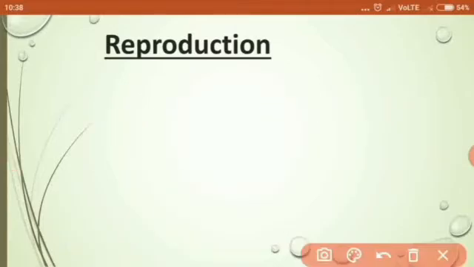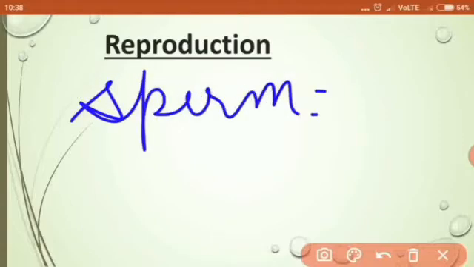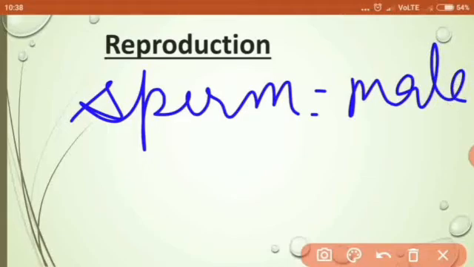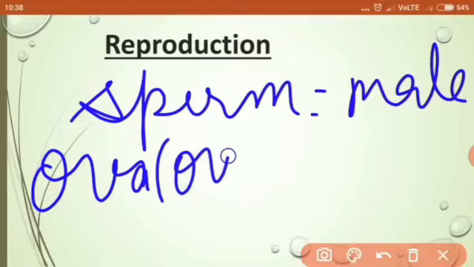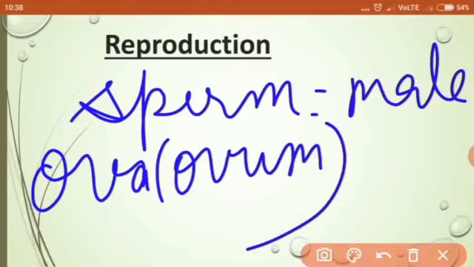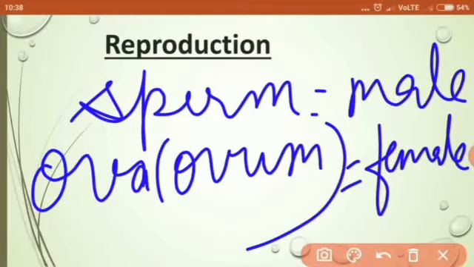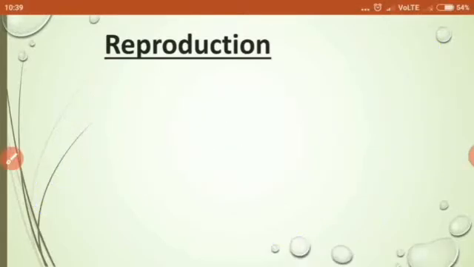The male reproductive cell is called sperm, and the female reproductive cell is called ova. Ova is the plural and the singular is ovum. Now let us study the structure of sperms and ovum.